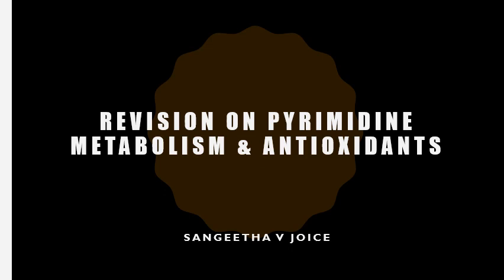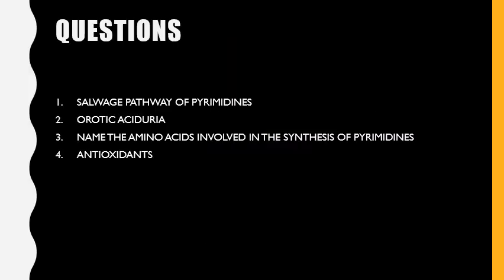Hello everyone, let's have a revision on pyrimidine metabolism and antioxidants. But remember that we had already taken explanatory classes for all these topics like pyrimidine metabolism, free radicals, antioxidants, etc. So we'll just focus on one or two questions only. The remaining things you are supposed to go through with the YouTube classes which we have already uploaded. So the questions are salvage pathway of pyrimidines, orotic aciduria, name the amino acid involved in the synthesis of pyrimidines, and antioxidants.